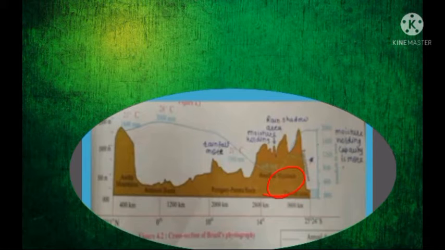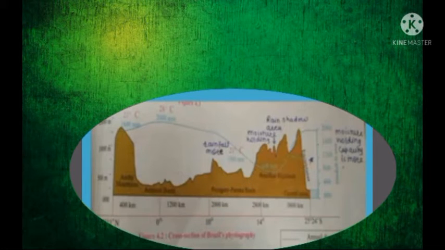Then the average annual rainfall is nearly 1000 millimeter to 1200 millimeter in the southeast coastal region. In the Brazilian highland it is only 600 millimeter, due to that this region is called the rain shadow region or drought quadrilateral. The amount of average annual rainfall is nearly 1500 millimeter in the Paraguay and Parana River basin.